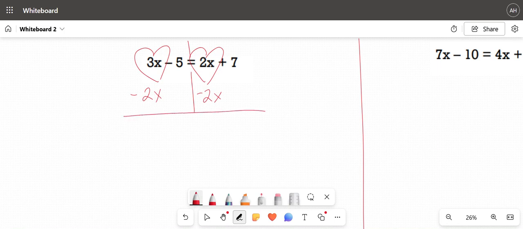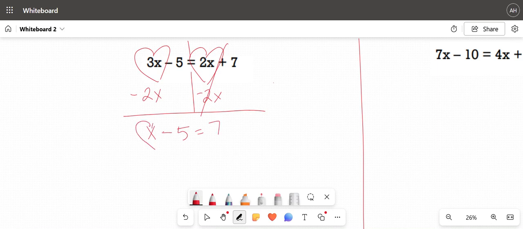Okay, now we can solve, right? 3x minus 2x is 1x, right? But we don't have to write the 1. We just write x, minus 5 equals 2x minus 2x is going to be 0. So those cancel out. And then we still have our 7.